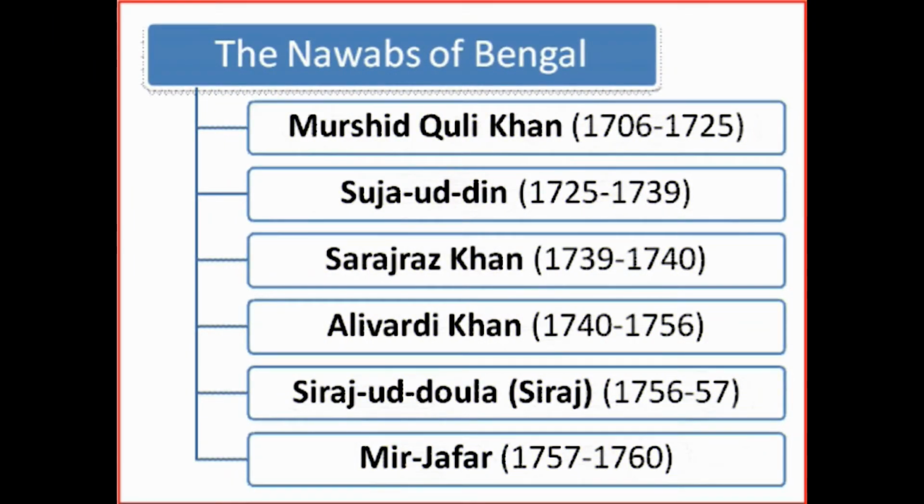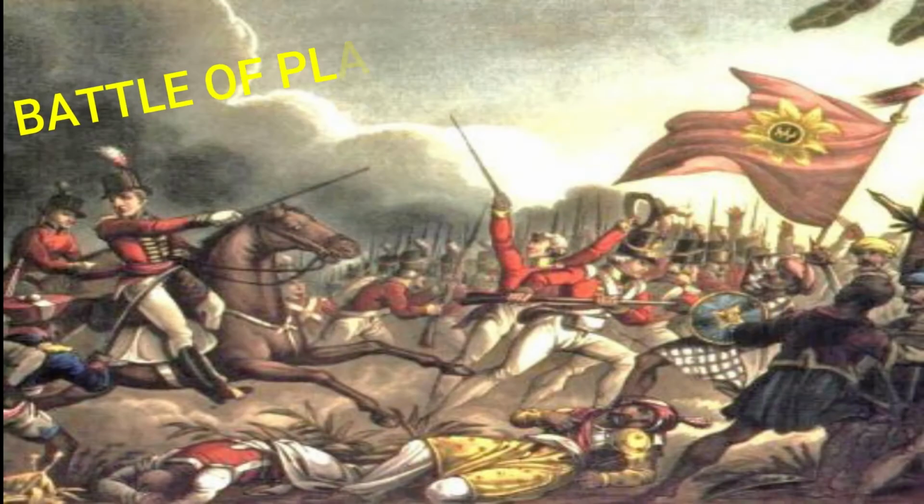The Nawabs did not realize that the East India Company was not just a trading company, and in the Battle of Plassey in 1756-57 they were suppressed and defeated by the British. This laid the foundation of the British rule in India.